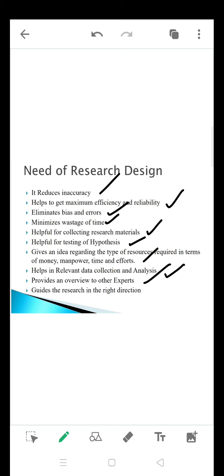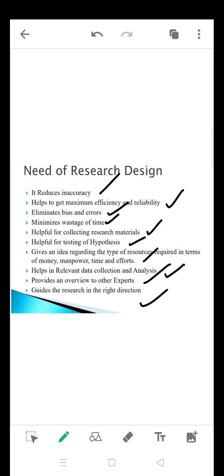That is also provided because, as I told you in the beginning, a research design is a blueprint, it is a plan, like the plan of your home. Looking at that, the experts can make out what exactly the researcher is going to do, and guide the research in the right direction. Every day you will have a checklist: I did this, I did this, and what else I need to do next.